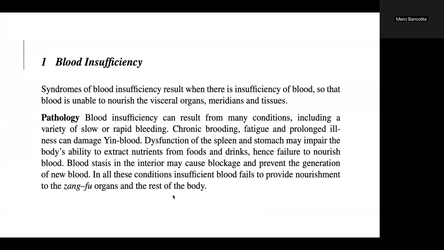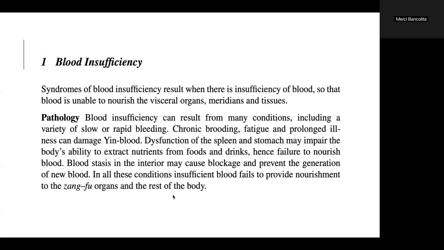In blood insufficiency, syndromes of blood insufficiency result when there is insufficiency of blood, so that blood is unable to nourish the visceral organs, meridians, and tissues. Pathology. Blood insufficiency can result from many conditions, including a variety of slow or rapid bleeding. Chronic brooding, fatigue, and prolonged illness can damage yin blood.